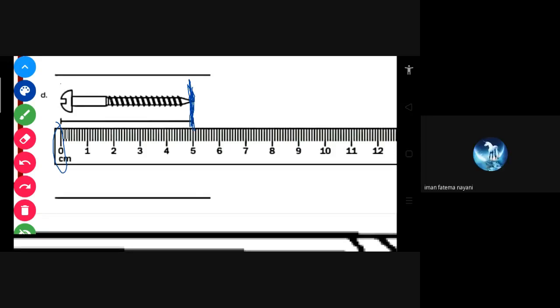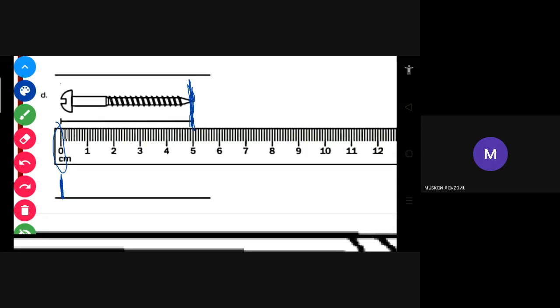Ma'am, I measure my pencil. Ma'am, it's 11 centimeter. Ma'am, it is 13 centimeter. Okay. But sometimes it will not be exactly 13 or 11. There will be some arrows also more.